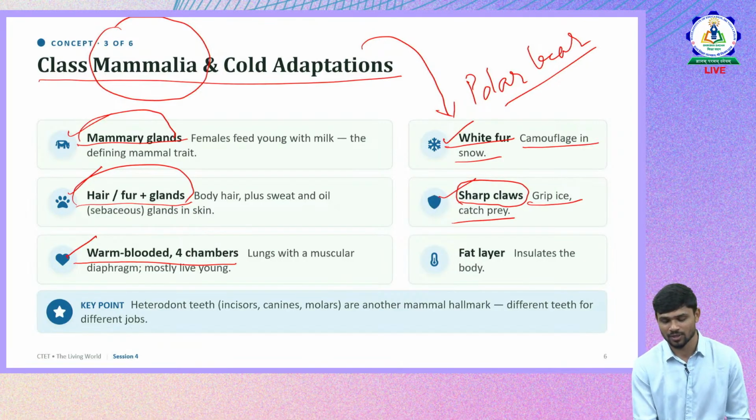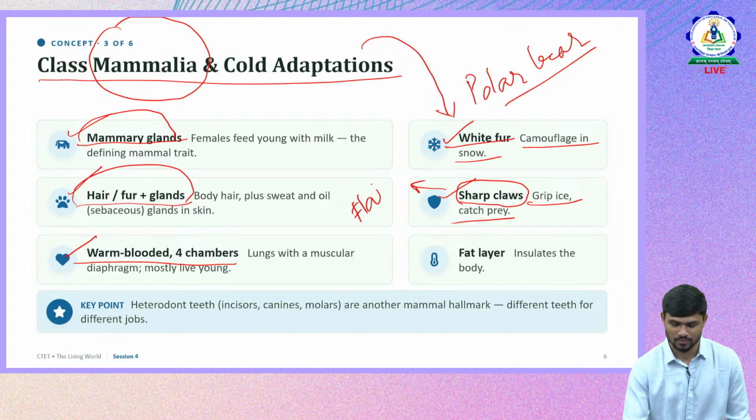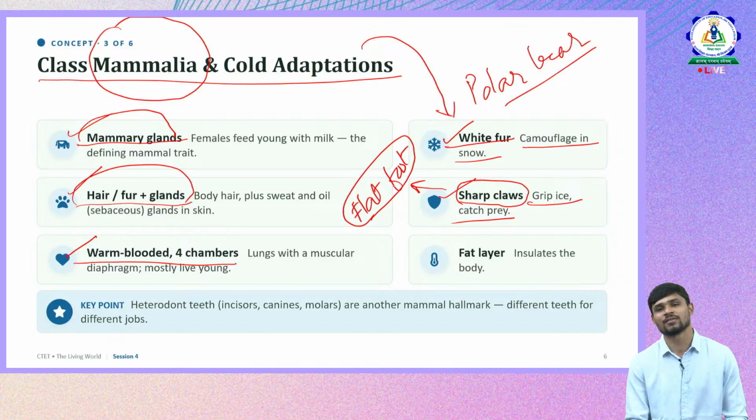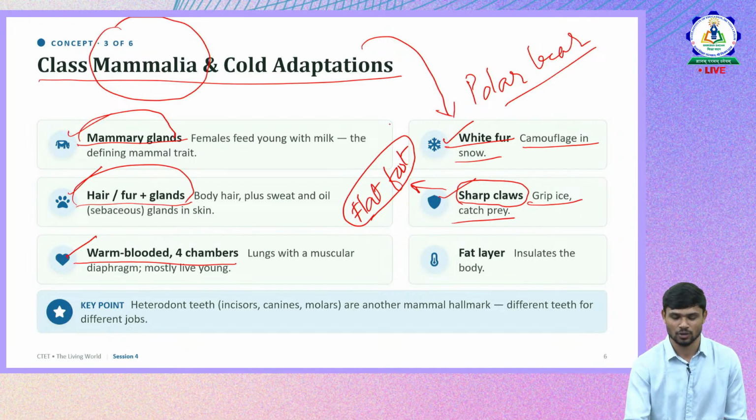Whereas most of the times in CTET, there is an option called flat foot. So one of the options given is flat foot, that polar bears possess flat feet so that they can stand on the ice, whereas this is wrong.